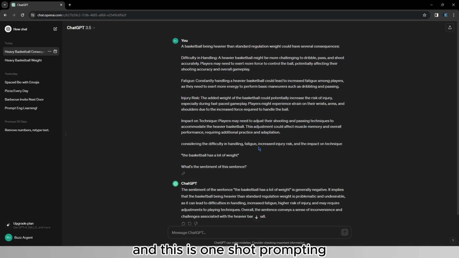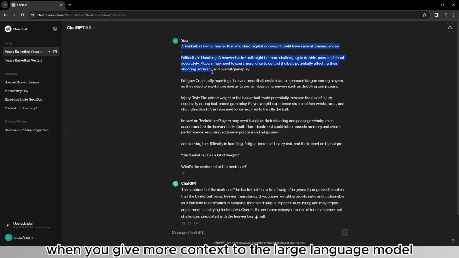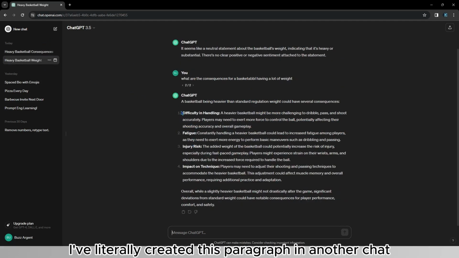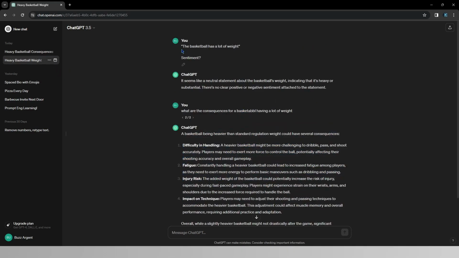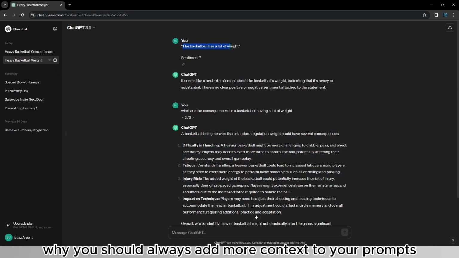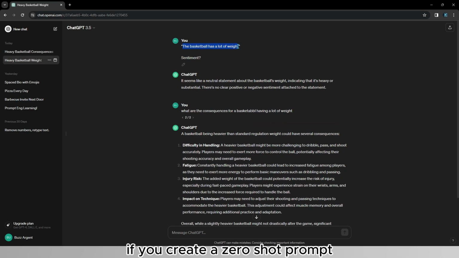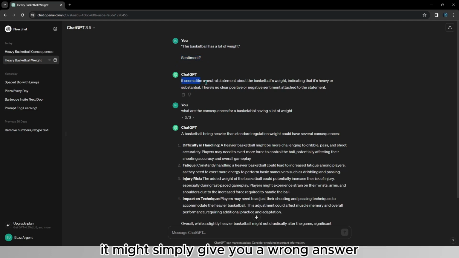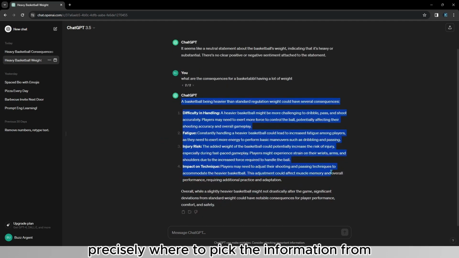And this is one-shot prompting, when you give more context to the large language model, which in this case comes directly from ChatGPT. I've literally created this paragraph in another chat. And that's the reason why you should always add more context to your prompts. If you create a zero-shot prompt just like this, with a sentence, and then you ask a question, whether it may be a sentiment or something else, it might simply give you a wrong answer because it does not know precisely where to pick the information from.